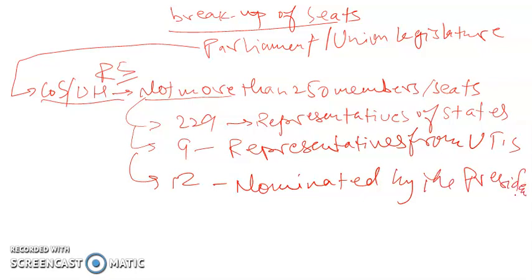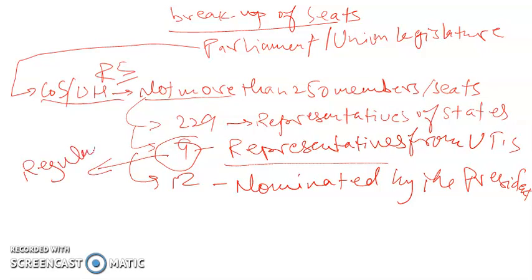And for the 9 representatives from the union territories, Parliament has been given power by the Constitution to regulate this number.